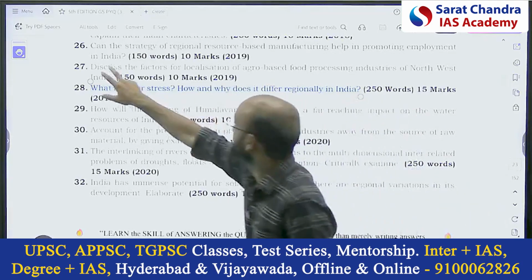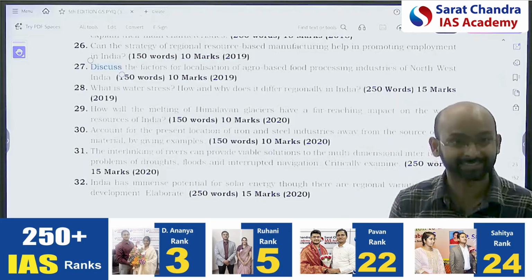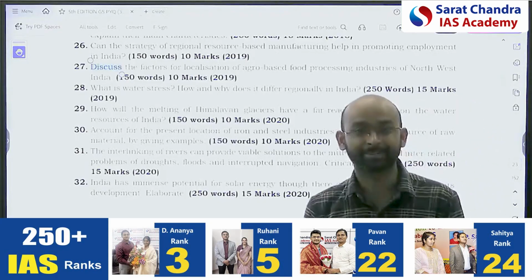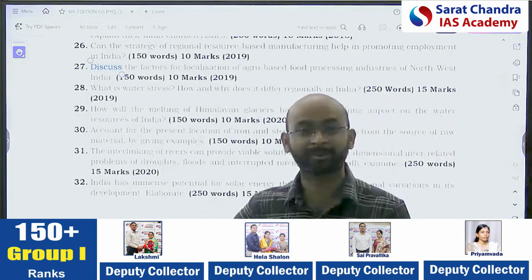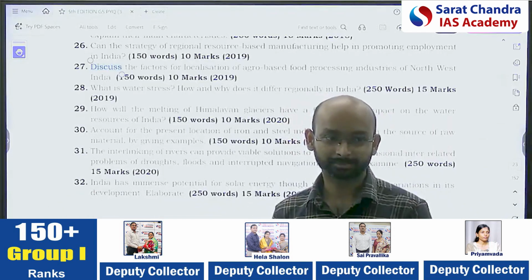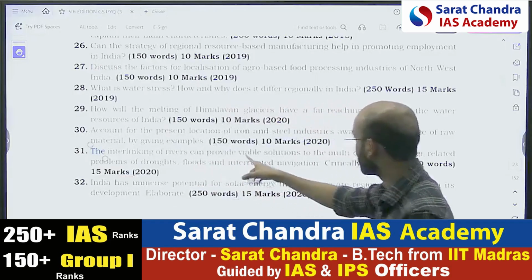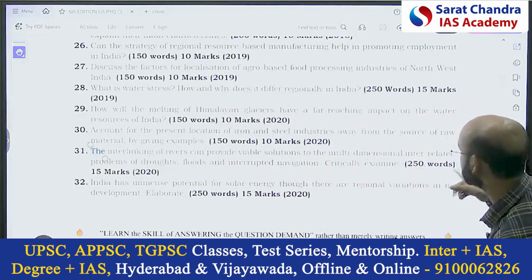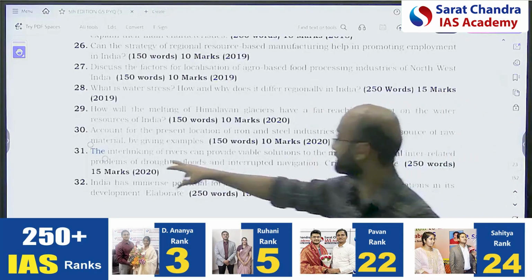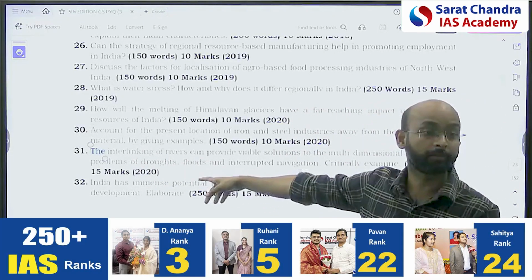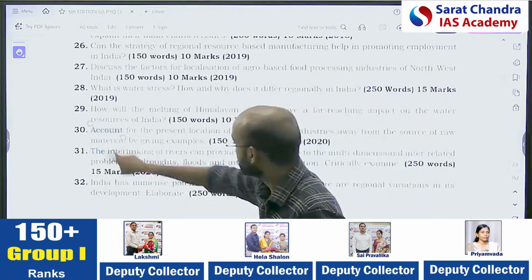You can relate. Second, discuss the factors of localization of agro-based industry. What are they asking? Distribution. Why it is localized in some parts of the country, like Punjab and Haryana more, but not in others. Getting it? See this, randomly. The interlinking of rivers can provide a viable solution for multidimensional interrelated problems of drought, floods, and interrupted navigation: critically examine. Again, which topic? Which resource? Water resource.